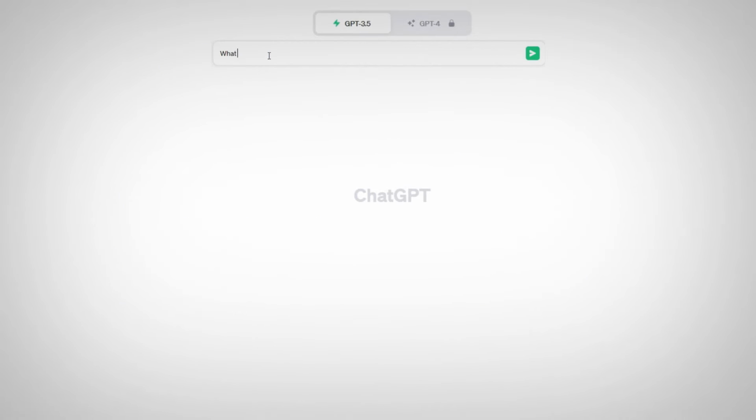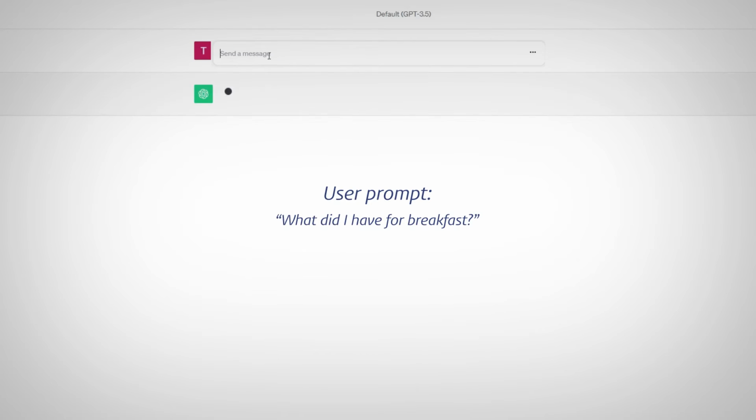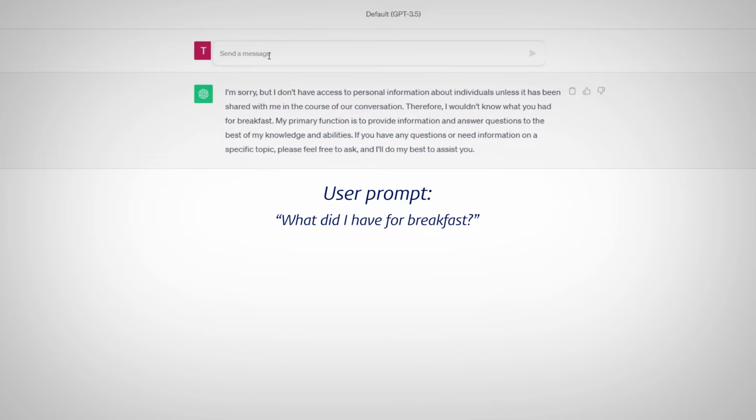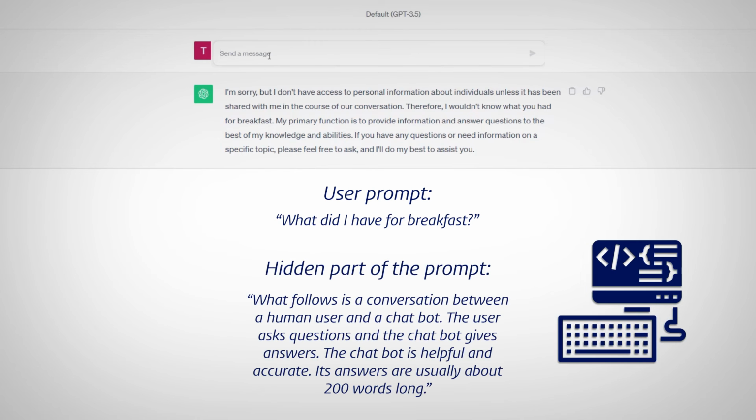When you have a session with ChatGPT, you only see your questions and its answers. But there's also a lot of text involved that you don't see, but that the underlying LLM does see. And that hidden text in effect tells the LLM to predict what would happen next in a text about a human and a helpful chatbot.